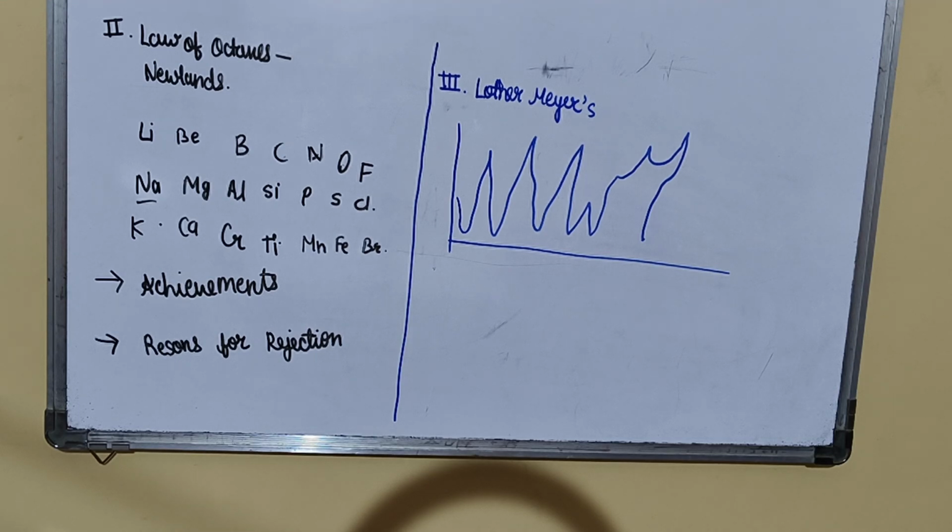I hope you've understood till this. This was part 3 in which we've learned about Newland's and Lothar Meyer's discoveries. In part 4, first of all, we'll learn two short topics. First is Tom's return to haunt the scoffers.